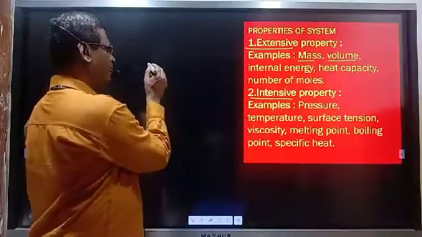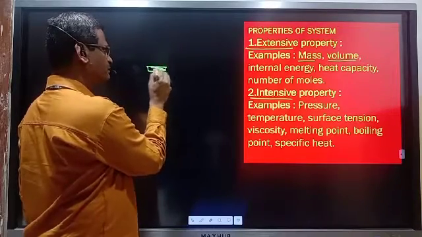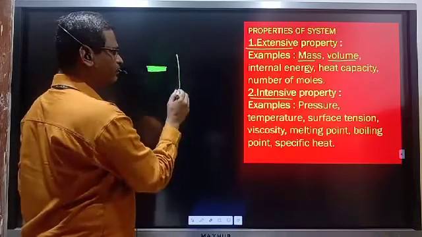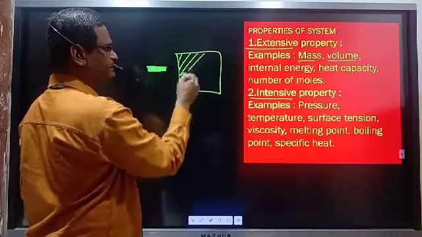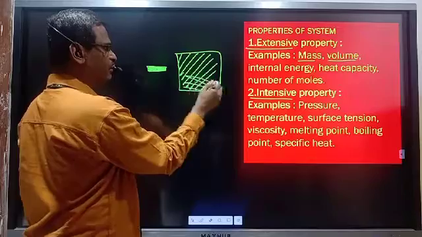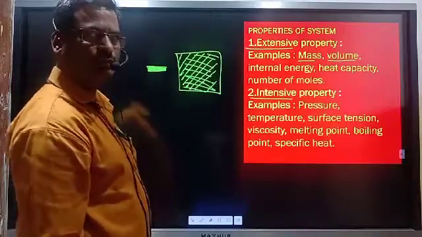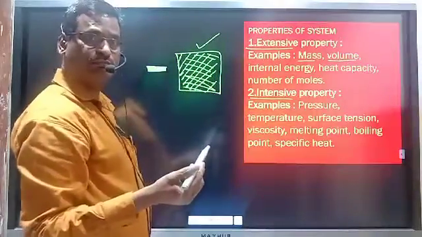Suppose I have a small piece of stone. This is a small piece of stone I am having, and one more piece of stone I am having. So these are two pieces of the same substance. So which one will have more mass and more volume? This has more volume.